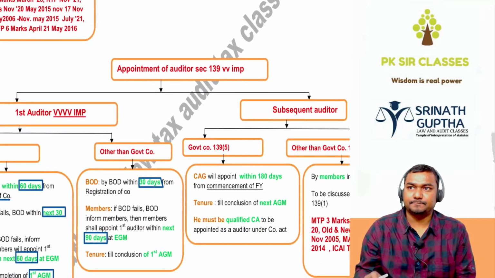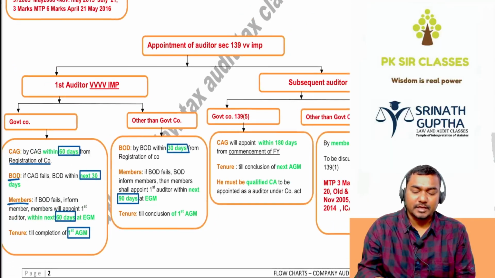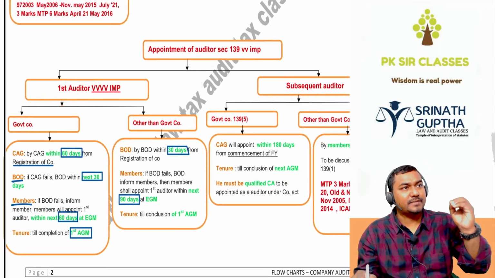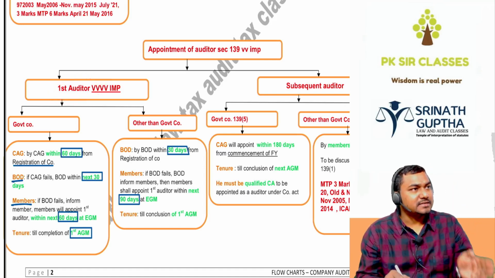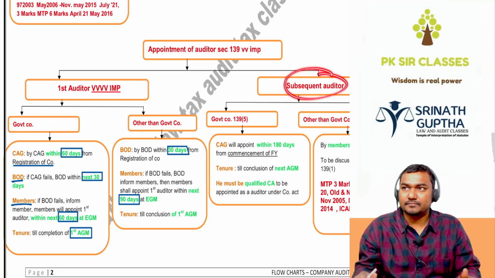So, how to appoint the auditor? Section 139. Who will appoint the auditor? In case of a government company, auditors are of two types: first auditor and subsequent auditor. If an auditor is appointed for the first time after incorporation, he is called the first auditor. Any auditor appointed subsequently to the first auditor is called a subsequent auditor.